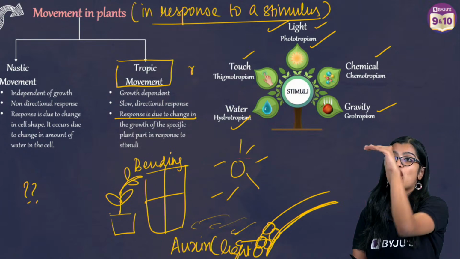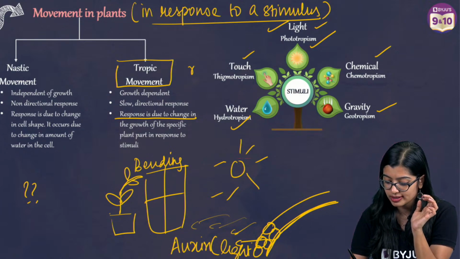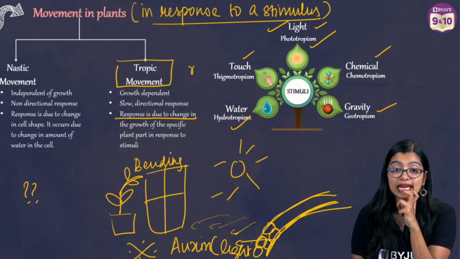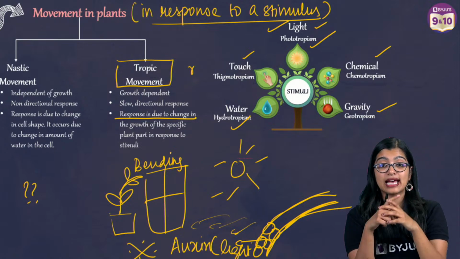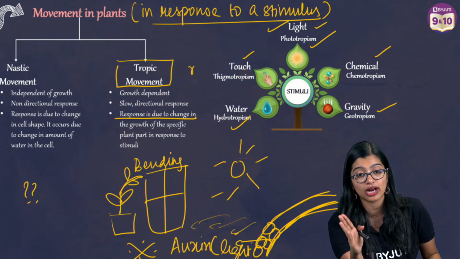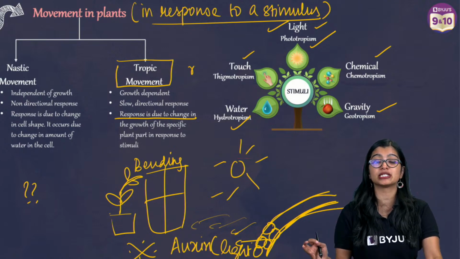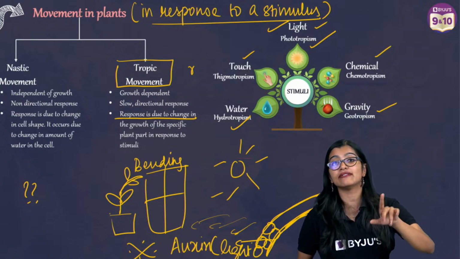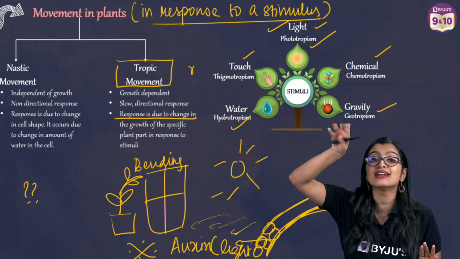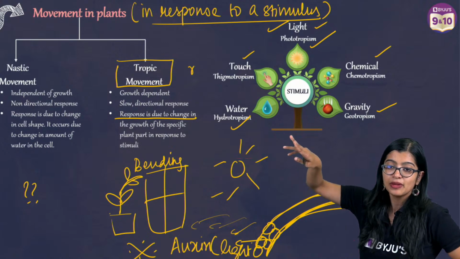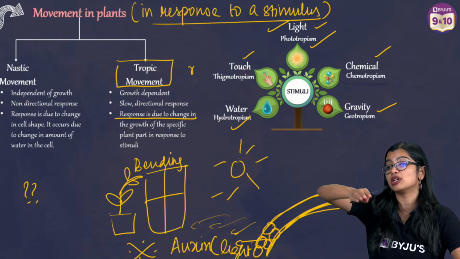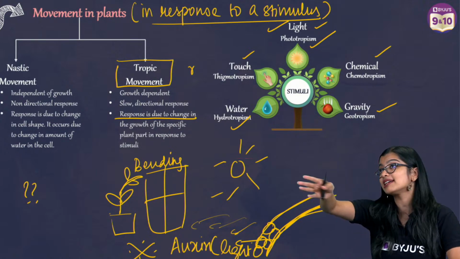Now when it accumulates in the opposite direction, it is causing the bending. So this part is very important from an examination point of view. What is phototropism? Phototropism is a tropic movement wherein there is growth in response to light. Now what do we observe? The reason why, over time, we observe bending of a plant in response to the light.